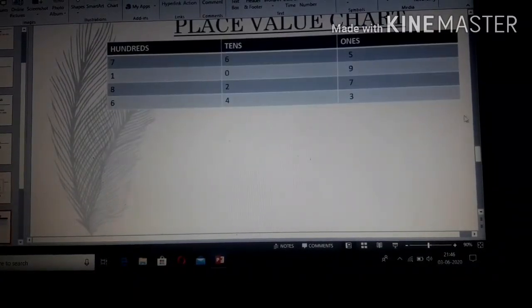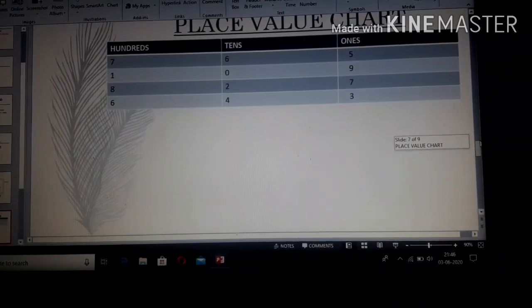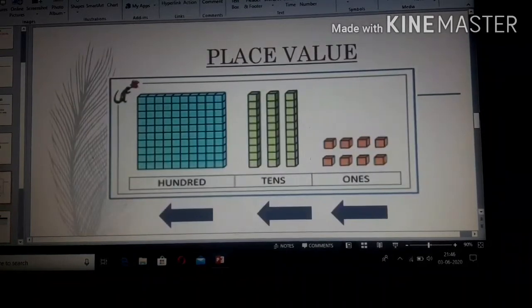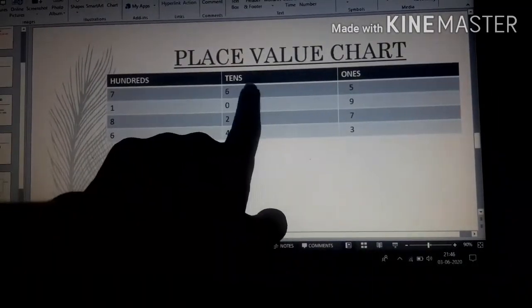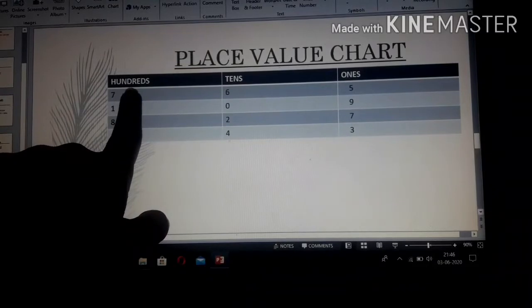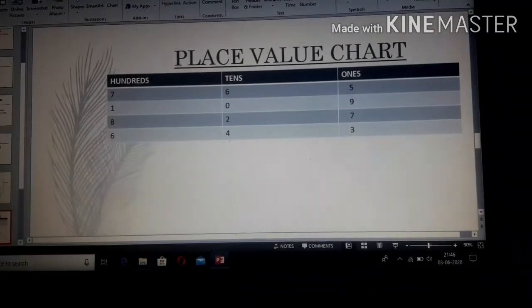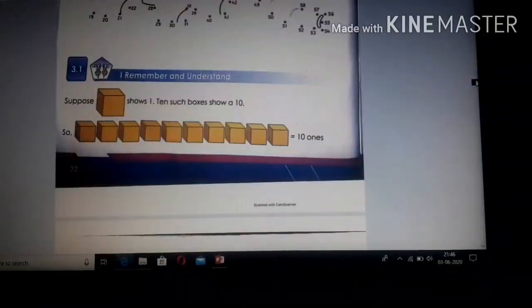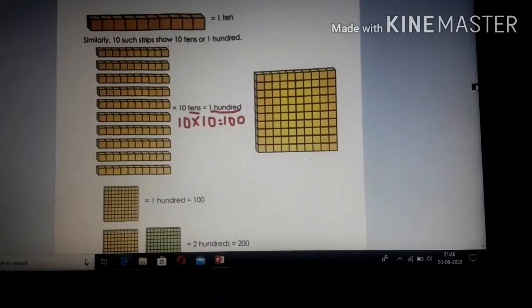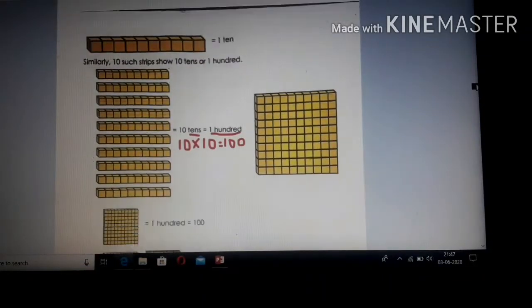So the place value chart is made this way, children: ones, tens, hundreds. Clear? So take out a book, children. As we have already done page number 22, let's start with page number 23.